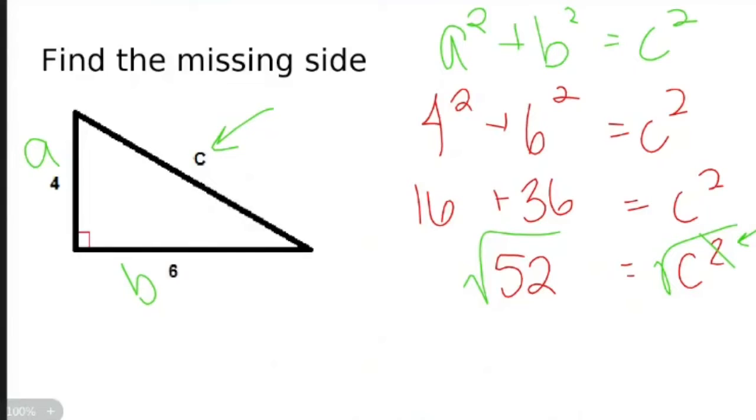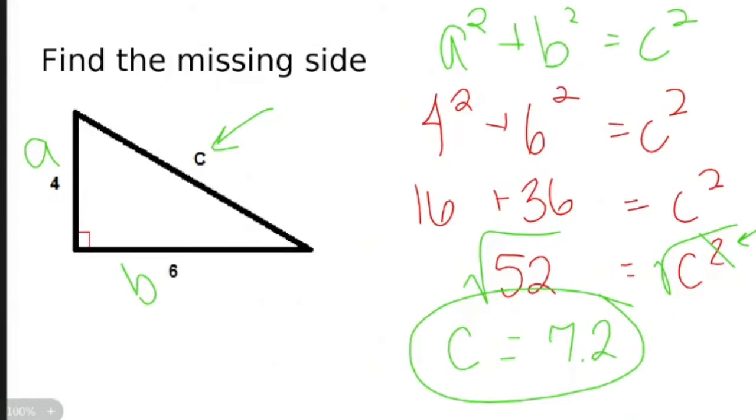So we are going to ask Siri, what's the square root of 52? And Siri will say, one moment. The square root of 52 is approximately 7.2111. So we'll say 7.2. Do I have any centimeters, inches? Nope, nothing like that. So my answer is 7.2. Okay.